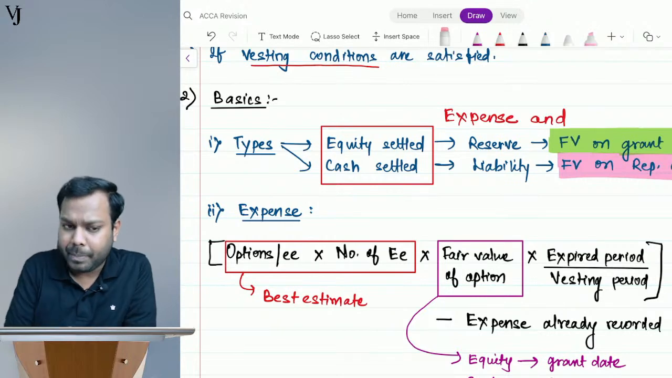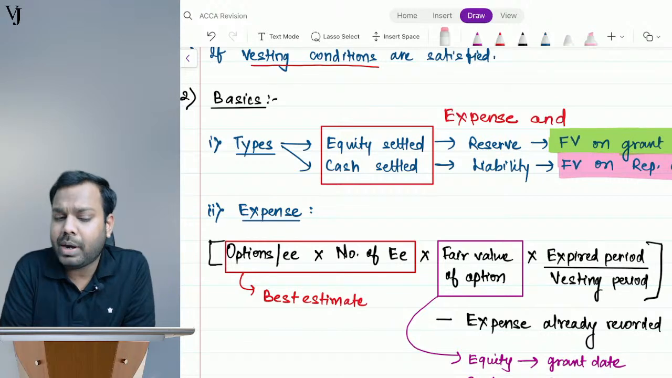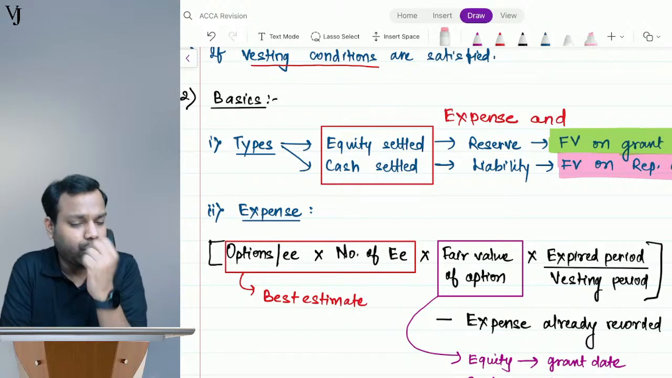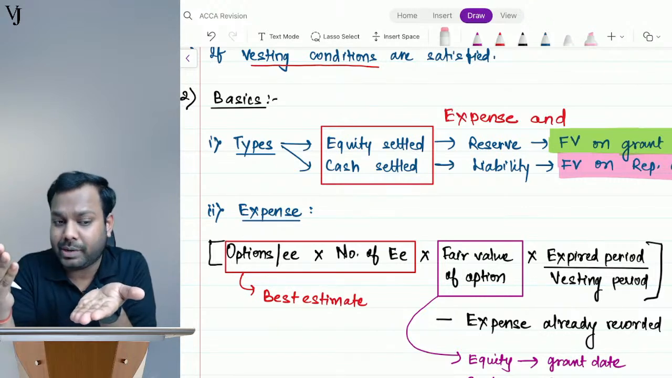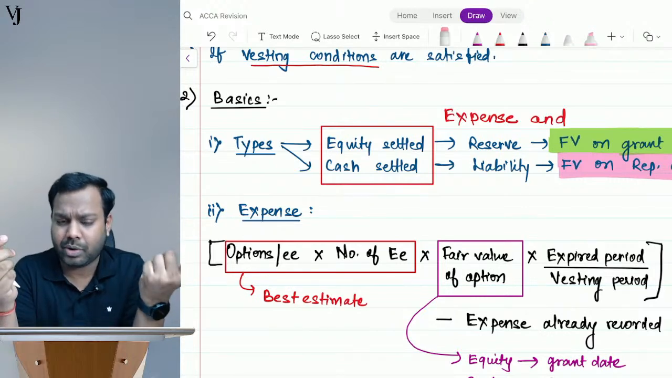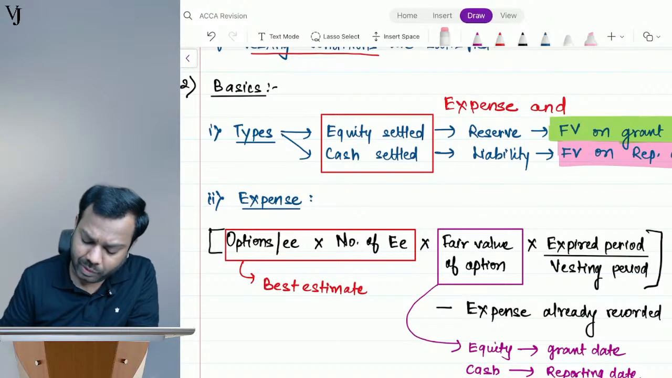Let me give an example. Do you remember foreign currency monetary items? Those were liabilities, right? We used to remeasure them on every reporting date. Just linking it with that, okay? Trying to explain with the help of an example. I believe these points are clear to all of you.